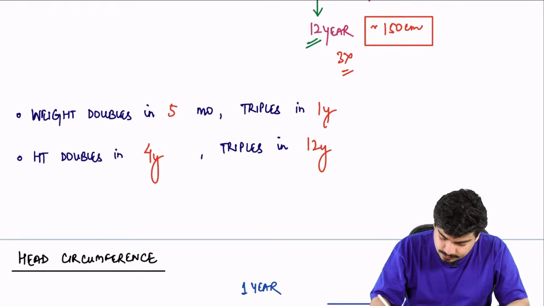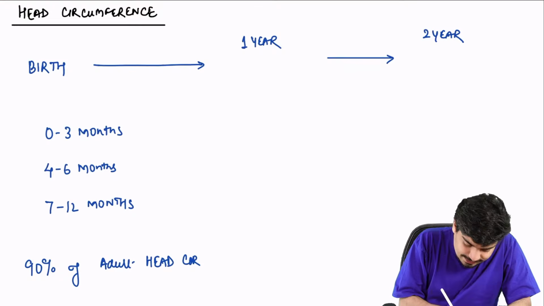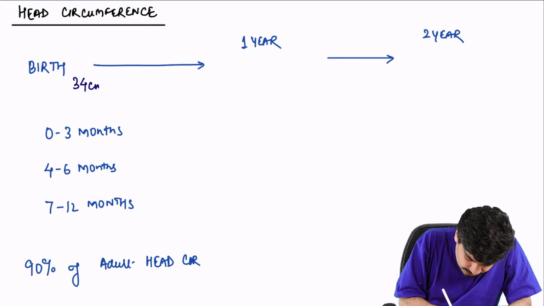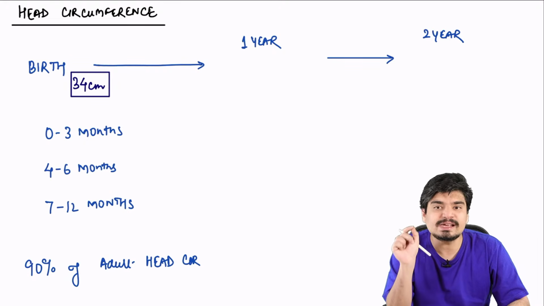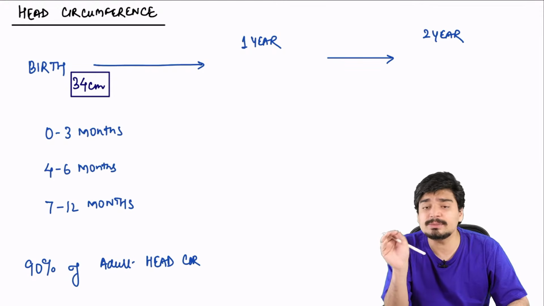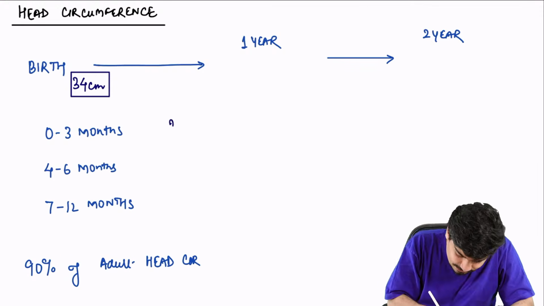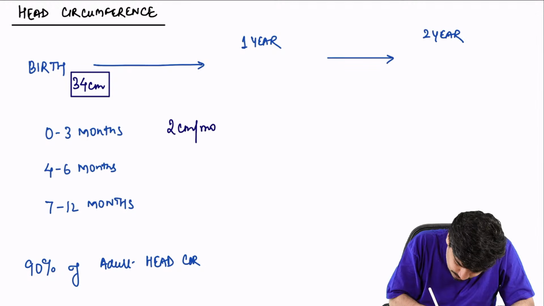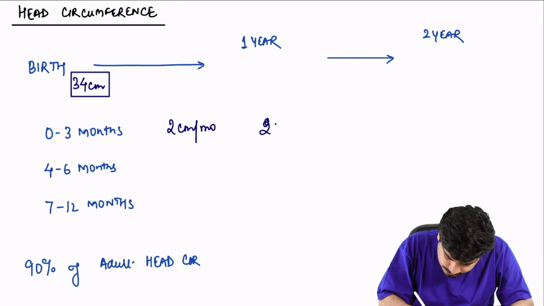All right. Next we come to head circumference. Very important. At birth, the head circumference is 33 to 34 centimeter. Now, in the first 3 months, at 0 to 3 months, baby gains head circumference at 2 centimeter per month. So the absolute head circumference increase will be 2 centimeter per month into 3 months.